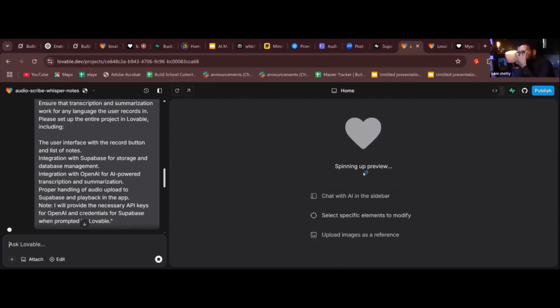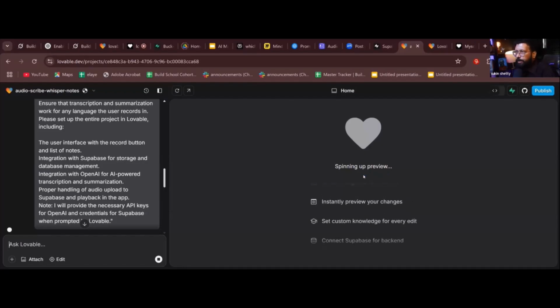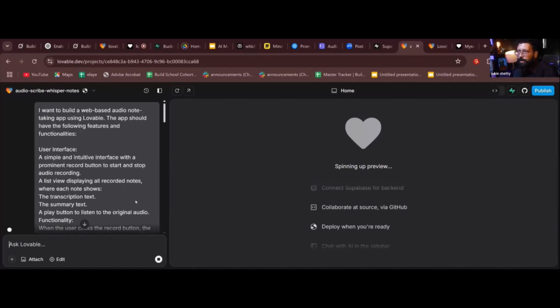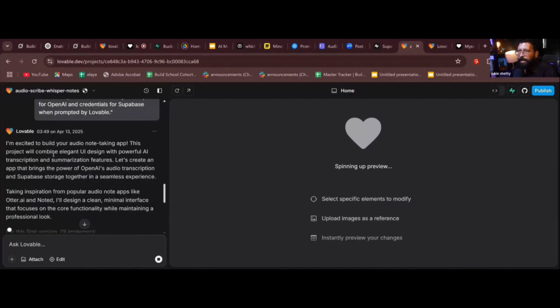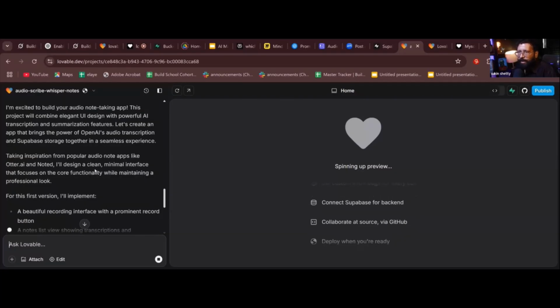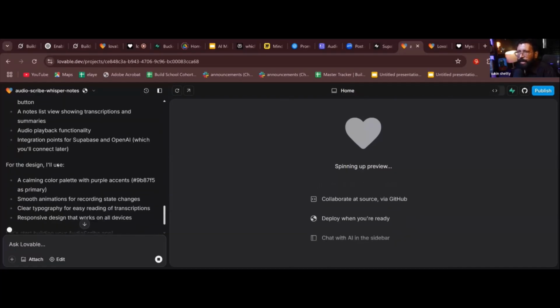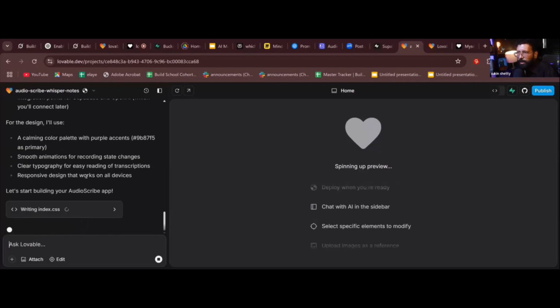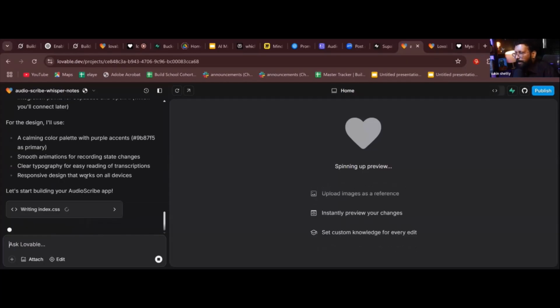I'll talk to you about Lovable. I have given the prompt which was given to me by Grok, and I copied and pasted it here. It says, I am excited to build your audio note taking app. This project will combine elegant UI design, all that it gives, right? For this, I'll use a calm color. It also selects what color it wants. If you want, you can add your colors. I am not bothered about color right now because it's for demo purposes. React.js, yeah, it is React.js. That's what I said. It's React.